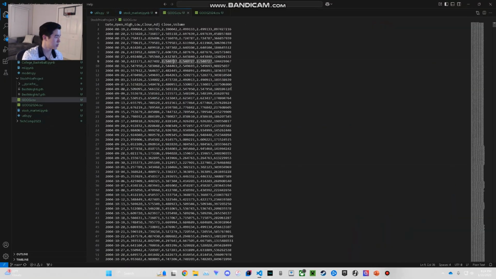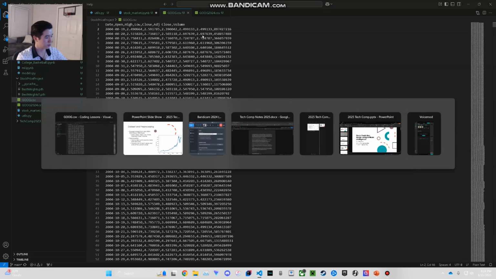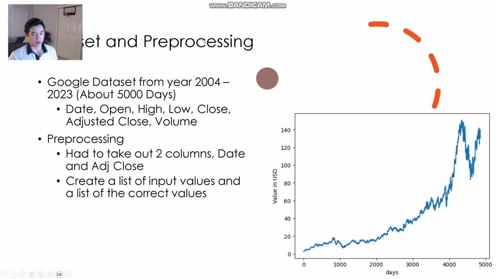So this is the data set. As you can see, for each day, you have the date, there's a high price, close price, etc. So I will get to the pre-processing later in the code.